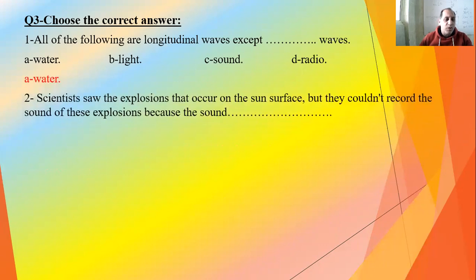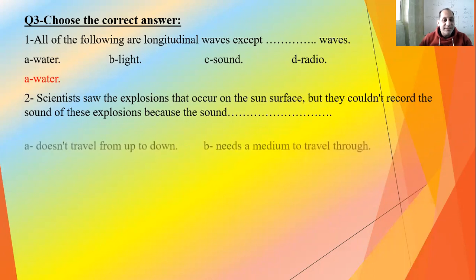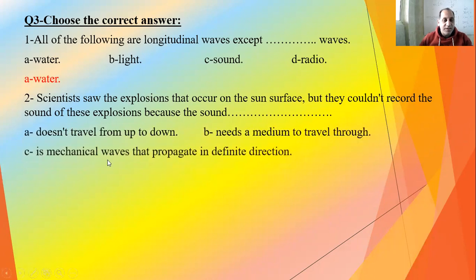Scientists saw the explosion that occurred on the sun's surface, but they couldn't record the sound, because sound needs a medium to travel through.